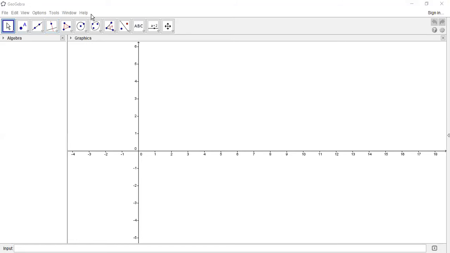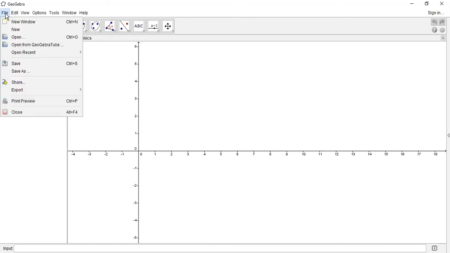There is another horizontal bar, and that horizontal bar contains the tabs. These are the tabs: file, edit, view, option, tools, windows, help. These tabs are most important for working with the different commands. Every tab contains different commands, and these commands are included to work with different functions. Suppose I click on the file tab, then it shows that the file tab contains commands.